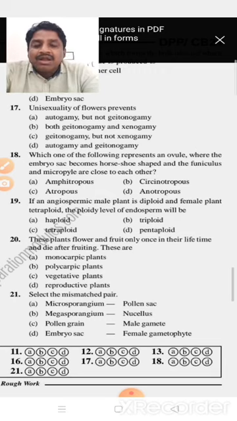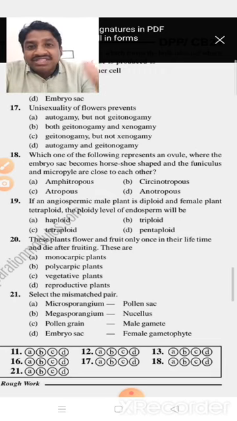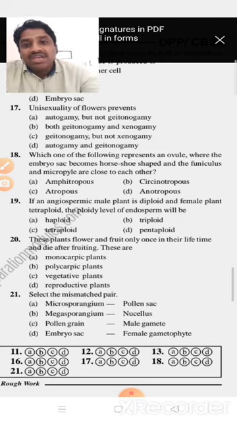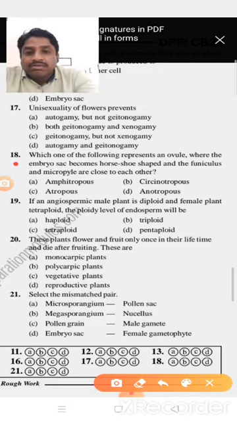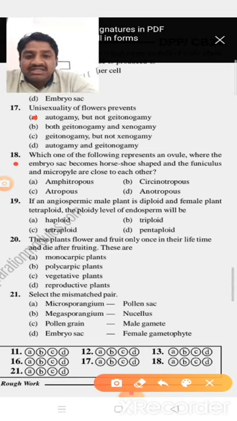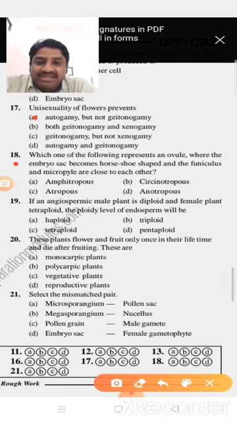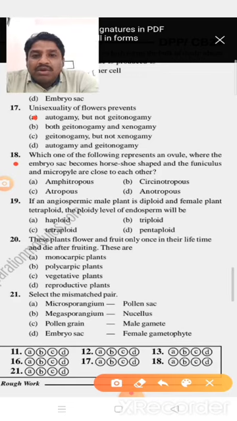Why? Because here the male flower is present and the female flower is present on the same plant, but not bisexual. The male flower is present on one branch and the female flower on another branch of the same plant. So geitonogamy is not prevented. Based on this, option A is correct. Both geitonogamy and xenogamy not occurring is wrong, geitonogamy but not xenogamy is wrong, and autogamy and geitonogamy is wrong. So autogamy but not geitonogamy is prevented in unisexual flowers.